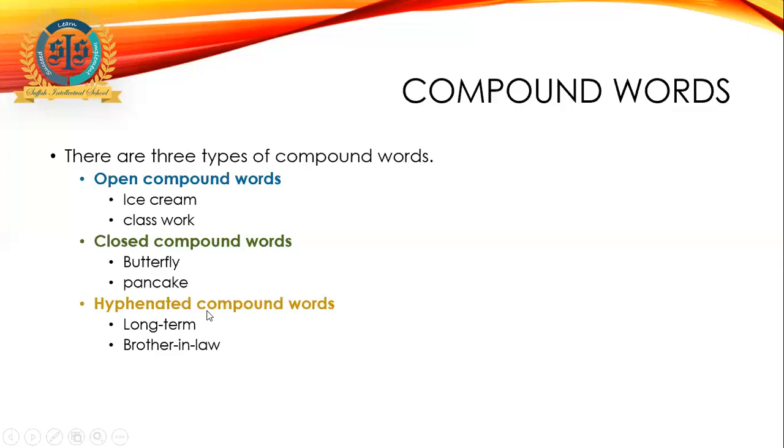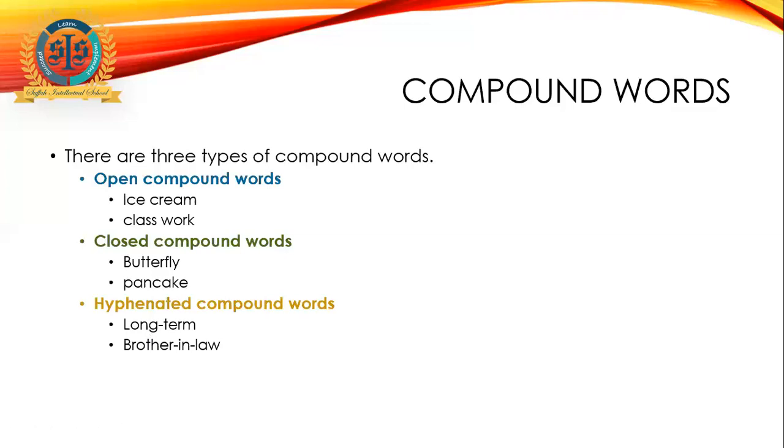Then we have hyphenated, which means two words are joined together with a hyphen. A hyphen is a small dash, which you can see in between long and term. So long-term is joined together with a hyphen. The word long-term is a compound word, but it has a hyphen in it. Just like that, brother-in-law. We speak it as brother-in-law, but it has hyphens in it. And these are three words joined together to make a compound. So there are three major types.